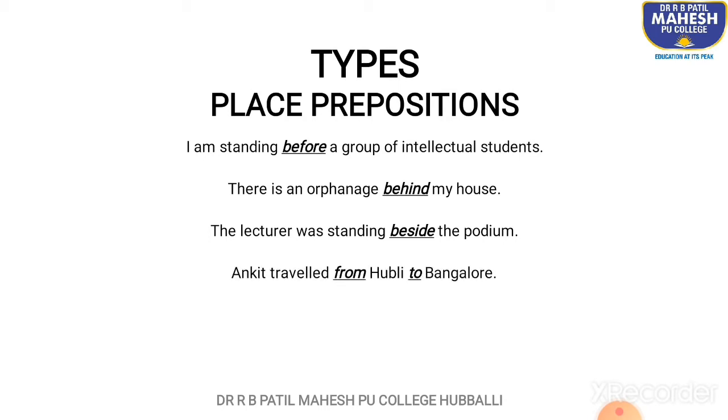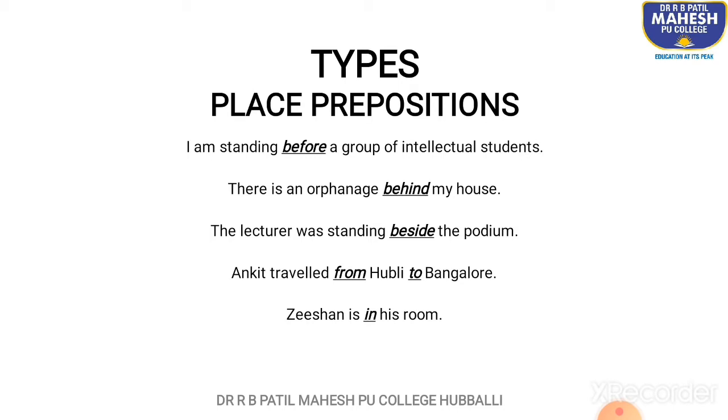Ankit travelled from Hubli to Bangalore. We are talking about 2 different places. So, from and to are the place prepositions here. Zishan is in his room. Just a while back, I read out an example, Zishan is at home, where I said that when we talk about a particular place where someone is, we use at.